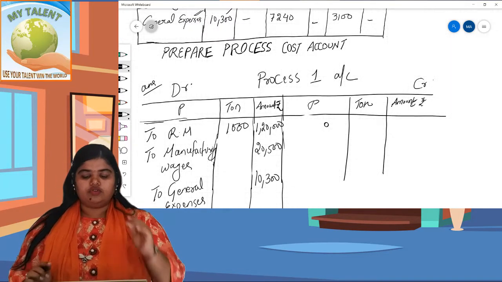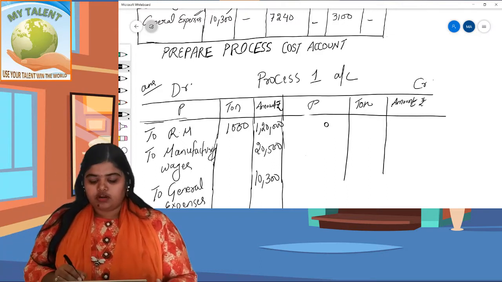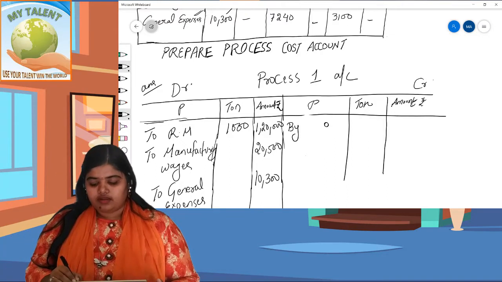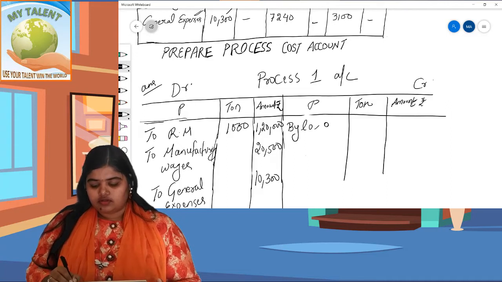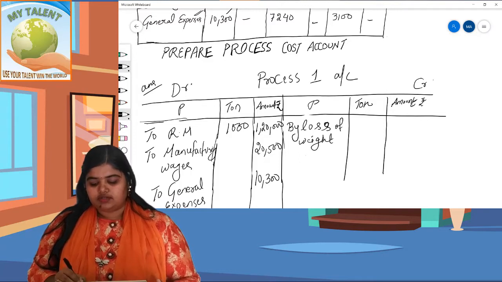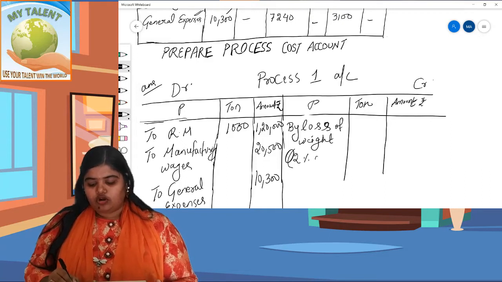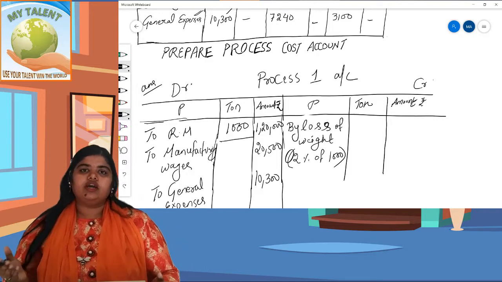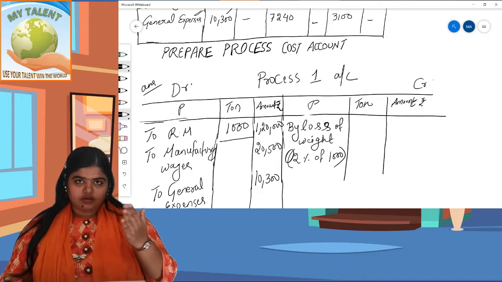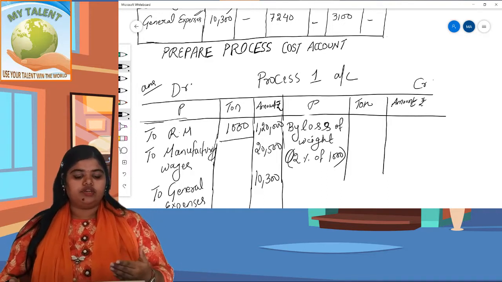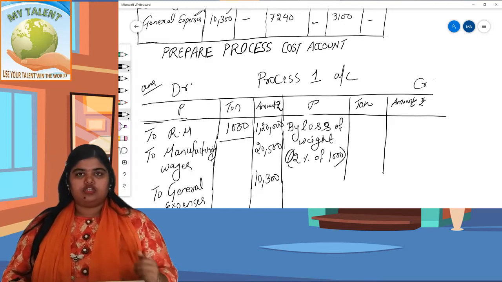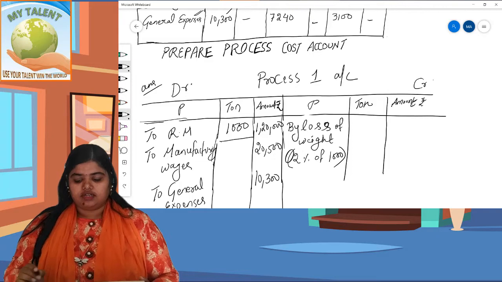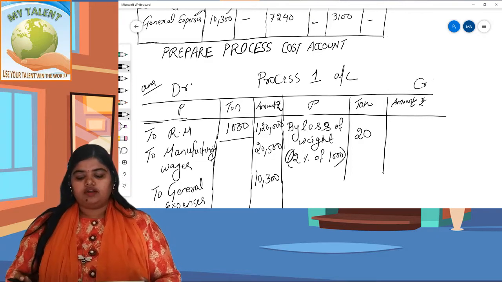Now coming to the credit side, we will write the loss. There is a normal loss, that is the loss of weight, which is 2% as given in the question. 2% of this 1,000, you should remember, because we have only 1,000 tons. The raw material of 1,000 tons has been lost up to 2% during unloading. And what is that 2%? It comes to 20. This is normal.